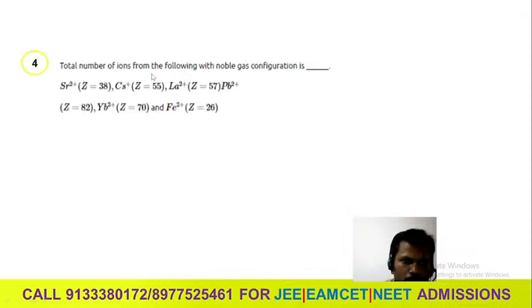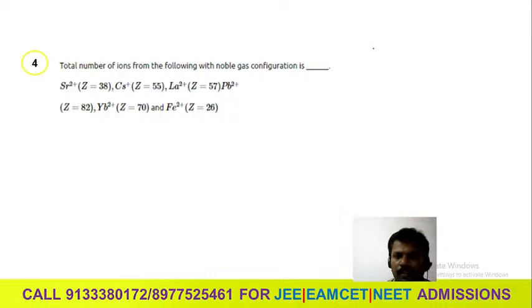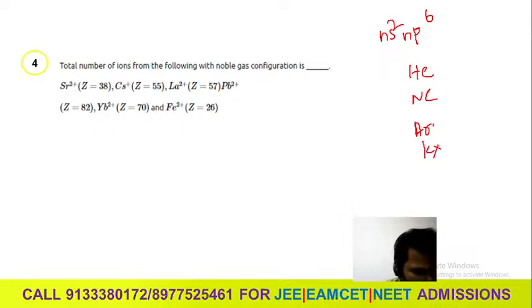The total number of ions from the following with the noble gas configuration. First of all, you know what the noble gas configuration is. Noble gas configuration in the outer shell is ns2 np6. For example, I will write the noble gases right now: helium, neon, argon, krypton, xenon and radon. Another element is the 118 element, unknown. The atomic numbers are 2, 10, 18, 36, 54 and 86.